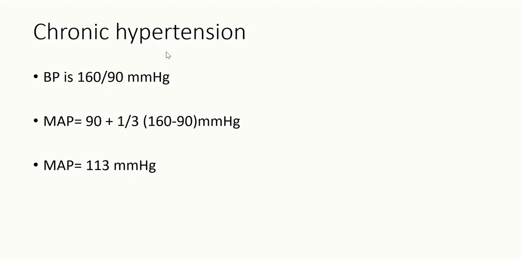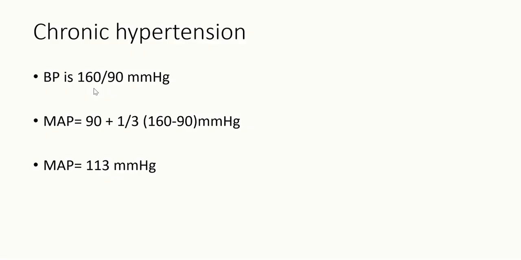It means in a chronic hypertensive patient, the baroreceptor is continuously exposed to a very high blood pressure. So now the baroreceptor will start thinking this is the new normal value. So it will start responding once the mean arterial pressure goes above 113. It will try to bring the blood pressure back to this normal value.